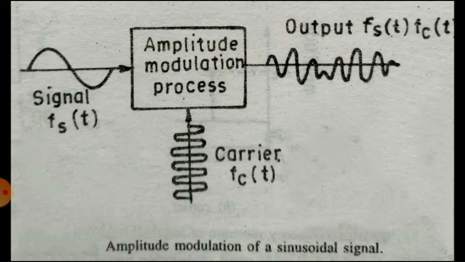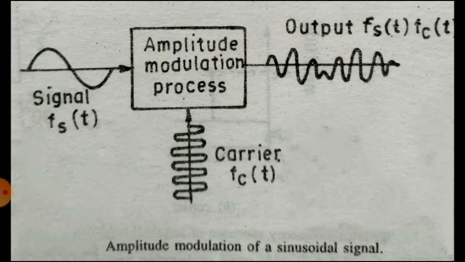Qualitatively, amplitude modulation may be defined as the modification of the amplitude of the carrier in proportion to the amplitude of the modulating signal. In general, the signal that modulates the amplitude of a carrier wave may be of any form. It may be a single sine wave, a periodic function, a random wave, or a transient phenomenon.